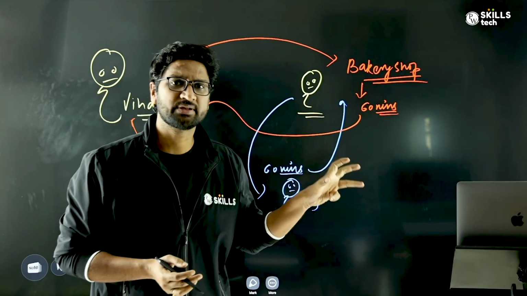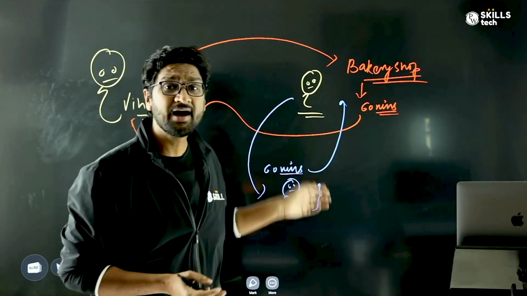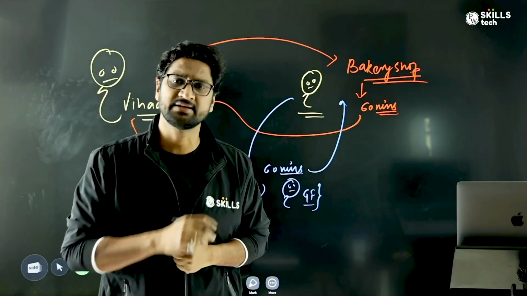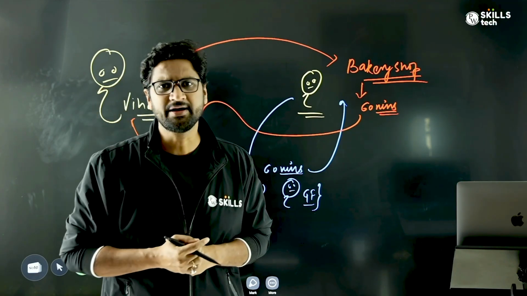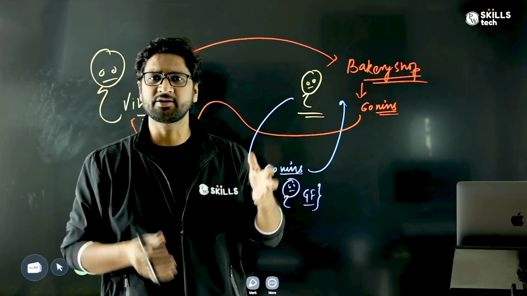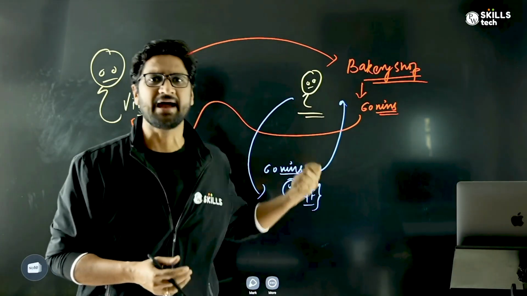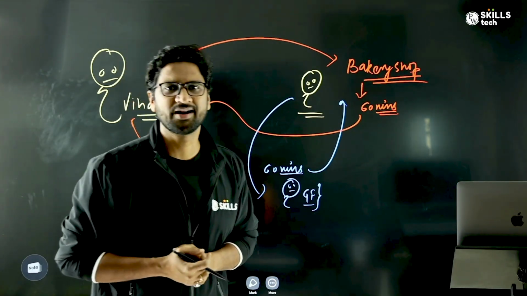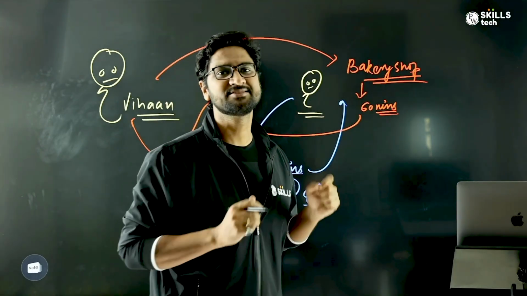At step number 2, when the cake was getting baked, Vihan is not stopped from doing anything. He just proceeds away, right? He does something else. And when the cake is done, he is called back that, okay, the cake is ready. He takes the cake and goes back. This type of functioning is called a synchronous task.